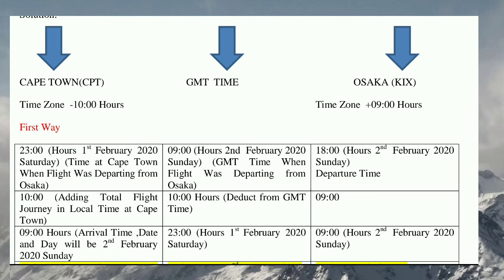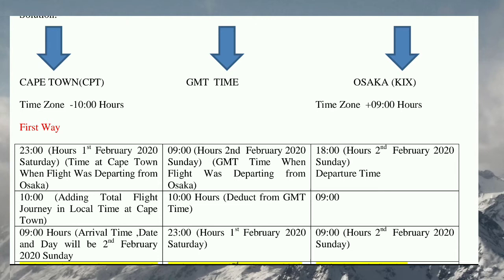Once you have calculated the GMT time, that is 9 hours in the morning, with the help of this GMT time we can calculate the local time of Cape Town. How can we calculate it? You know the time zone of Cape Town, that is minus 10 hours, right? Minus 10 hours means that the time at the Cape Town location will be less than the time of GMT.